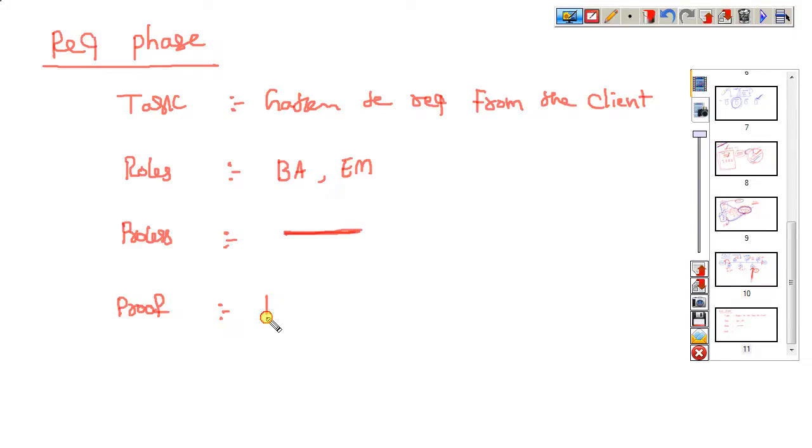Proof is nothing but documentation. What is that documentation? This document we can call in different ways: FRS document, BRS document, and CRS document. Sometimes they also call it a client story. Like that, they use different names for this documentation.